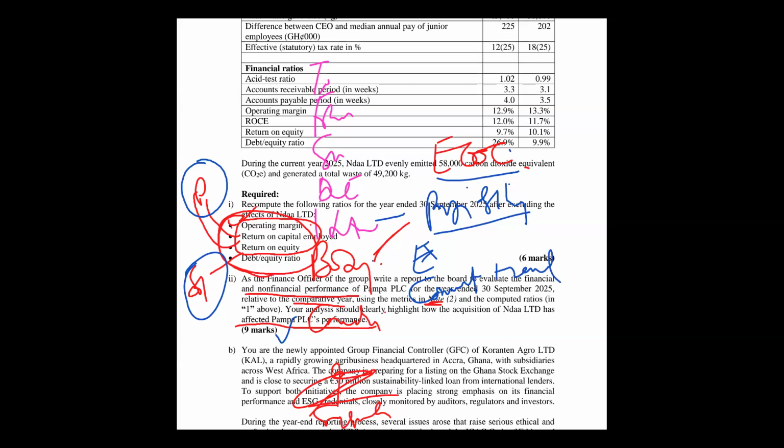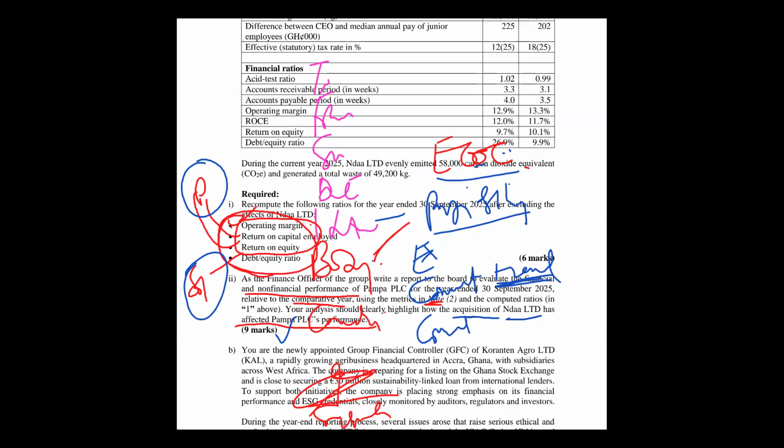So if it is an exclusion analysis, and it says I should concentrate on the comparative year, how the acquisition also has an effect on Pampers Limited before and after, I have to comment on the trend, stating the figures, finding differences. And the last C is to comment on the factors.